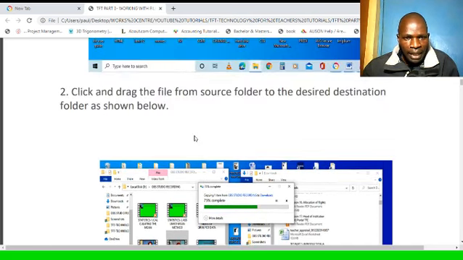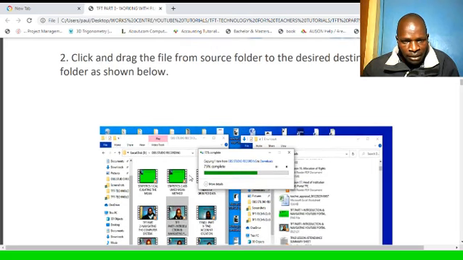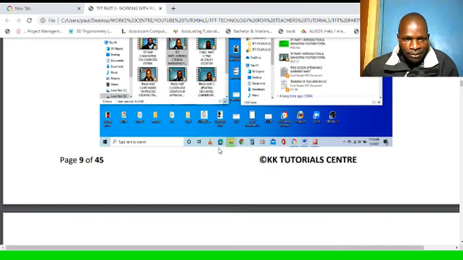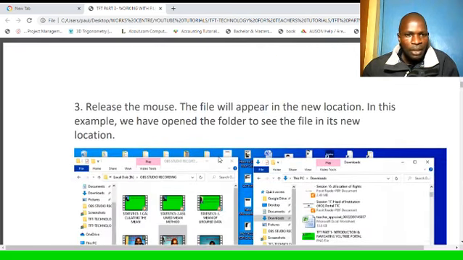So you click and drag the file from the source folder to the destination. This one is a screenshot of moving. I clicked this one and you see it's highlighted, and drag to this other folder, and you can see it says 75% complete, moving, and all that. It's copying the file.